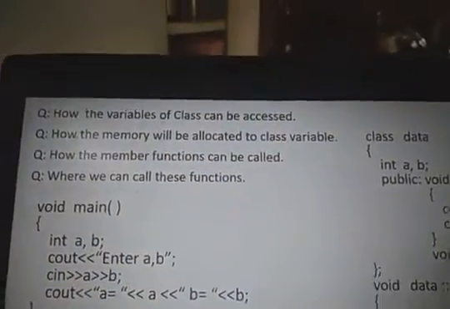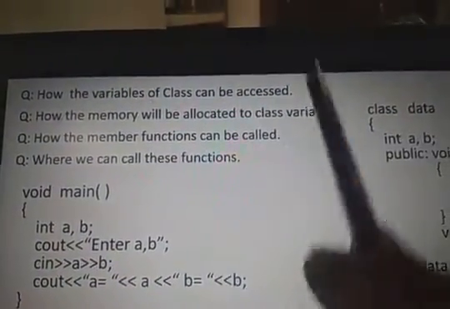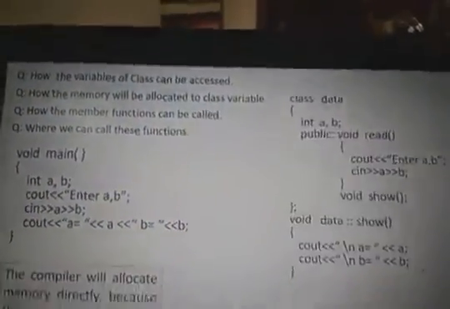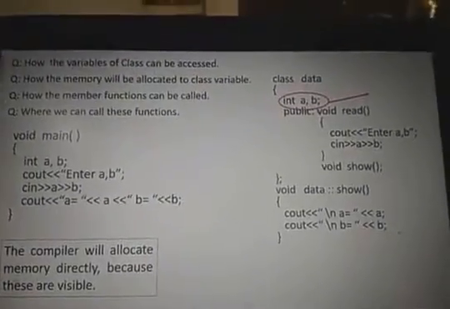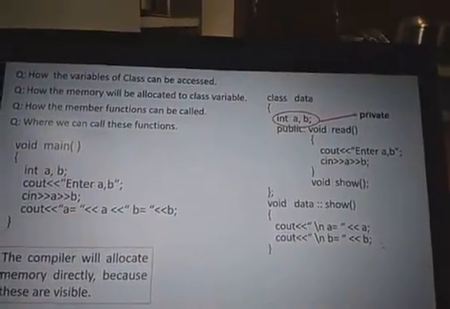So how to access these secure variables in the program, that is my question. These 4 questions can be solved in the next part. How to access, how to allocate the memory, everything will be allocated. Right? So now go to the next. A comma B are private, we can't access the variables. Then how to solve this? It is solved by using the concept of the object.